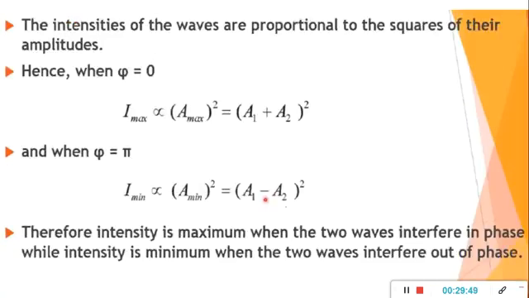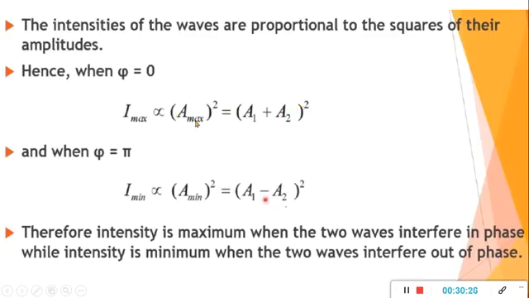Now what will be the intensity? There is a relation between intensity and amplitude. Intensity is always directly proportional to the square of the amplitude. The more the amplitude, the more the intensity will be. So there is a direct relation between intensity and amplitude. That is, I is directly proportional to amplitude square. So when phi equals 0, that means they are in phase, that is (a1 plus a2) the whole square.